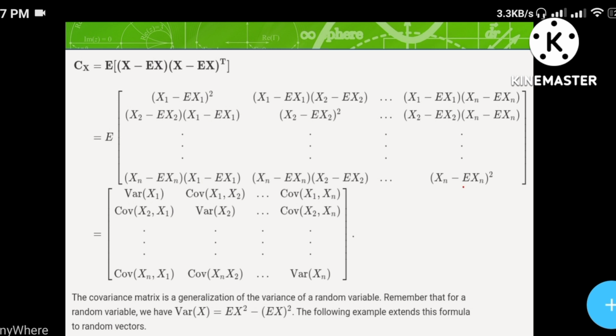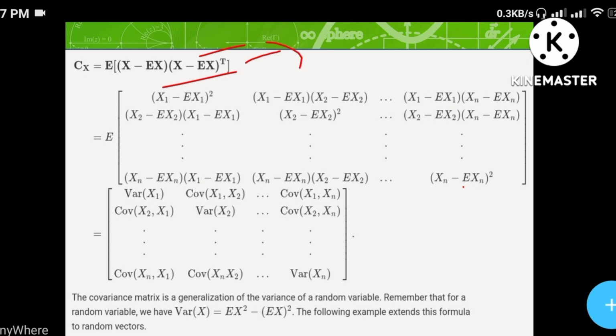Okay, leave this guys, we will concentrate on our PPT. See here, C of x is equal to E of the whole bracket, where we subtract E of x from x, which we got earlier, and take the transpose, so we get x minus E of x whole transpose matrix.